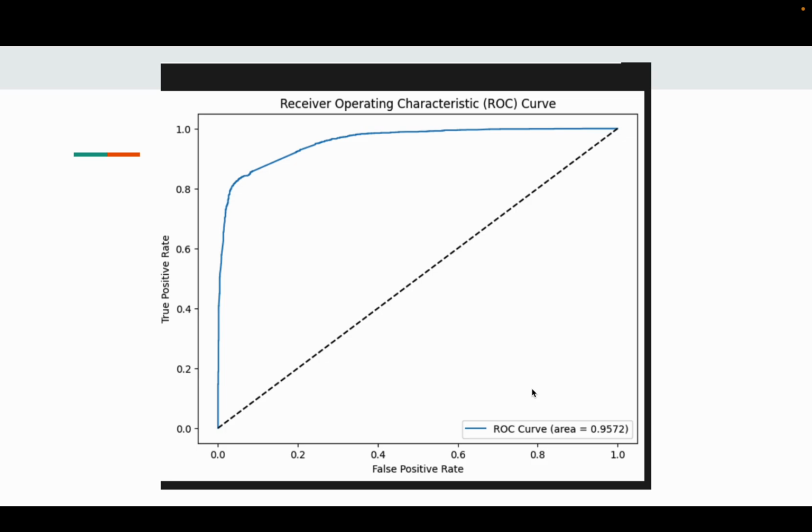And the AUC is a single scalar value that summarizes the overall performance of the classifier. An AUC of 1 represents a perfect classifier, while an AUC of 0.5 indicates a worthless classifier. In our case, the AUC is 0.9572, indicating that our model has excellent discriminative ability between positive and negative sentiments. And the ROC curve demonstrates that our model performs very well, with a high AUC score of 0.9572, showing its strong capability to distinguish between positive and negative sentiment accurately.